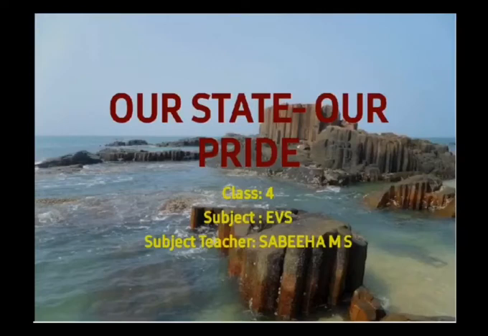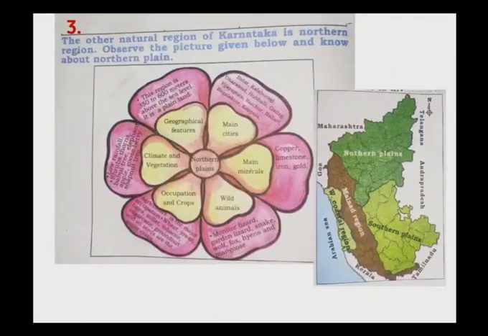So in this class, we are going to continue the same lesson of EVS, that is our state, our pride. Children, in the previous class, you have learned about our state, then country, then you have learned the two physical features of our state, Karnataka. Which are those? Do you remember? One is the western coastal region, another one is the Malnad region. Yes, so today let us start with another third one.